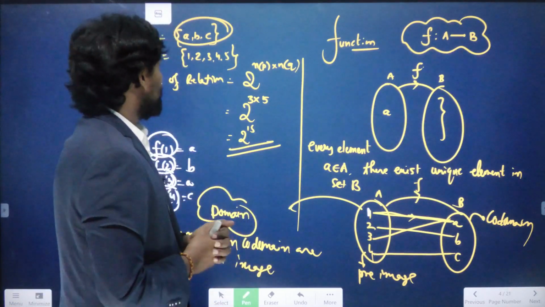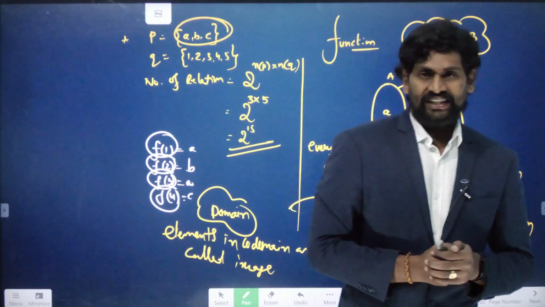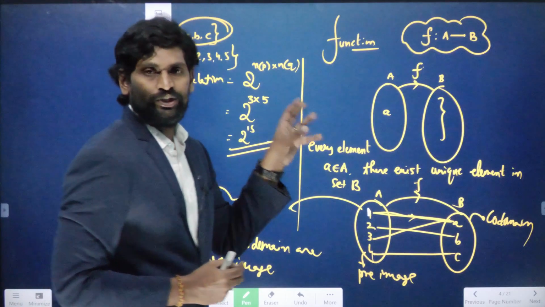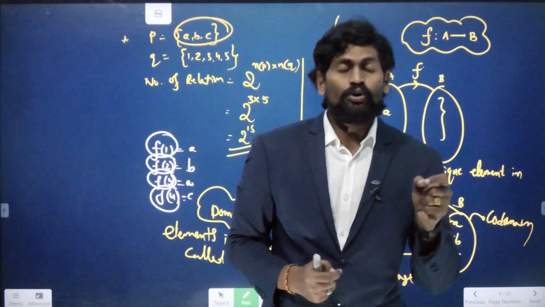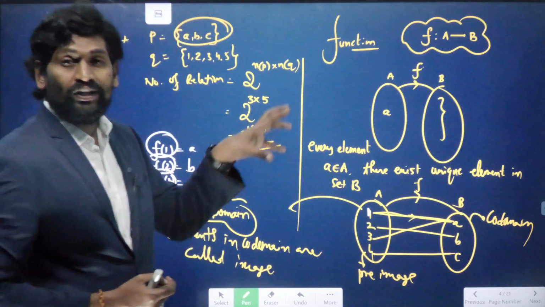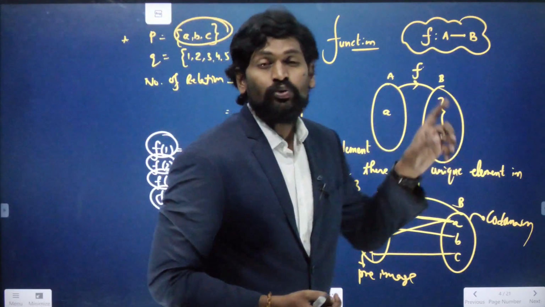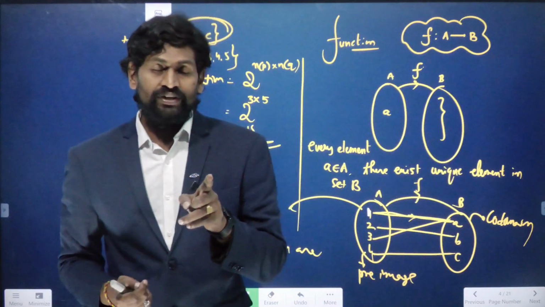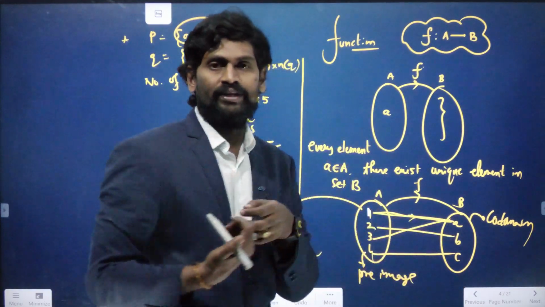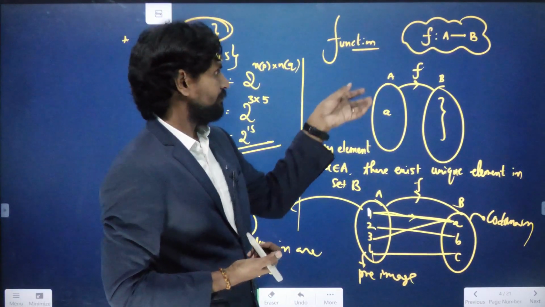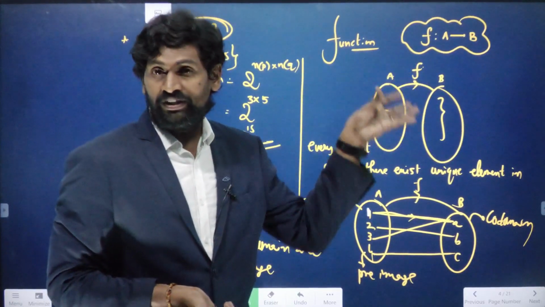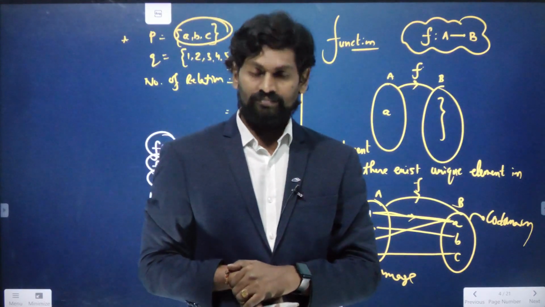Clear? So we have discussed the function, which is nothing but an extended form of a relation. Simply, if you have any two sets like A and B, F is called a function from A to B only if all the elements of set A have a unique element in set B. That means all the elements from set A having their images in set B is called a function. Such types of elements available in these two sets are called functions. Okay.